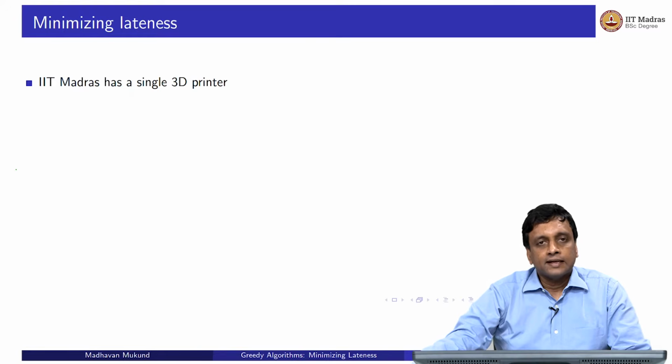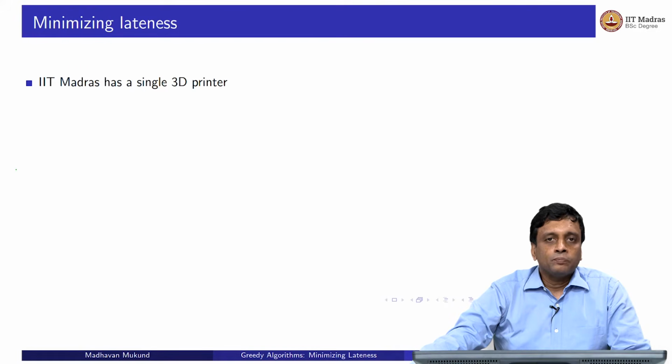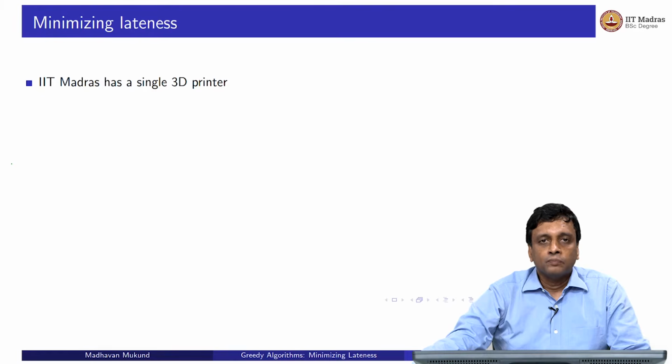So as I said, this is another scheduling problem. So in the earlier case, we were talking about a lecture room where faculty wanted to record lectures, and they gave preferences in terms of times when they wanted to come, and we wanted to allocate the lecture room so that two faculty who came to use the lecture room and had overlapping timings could not be allocated at the same time.